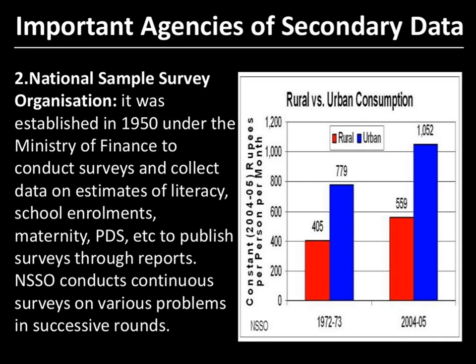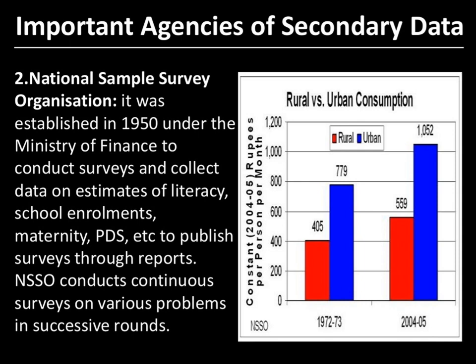The NSSO carries out the annual survey of industries, agriculture surveys, and socio-economic surveys. It also conducts surveys of rural and urban price levels, consumption patterns, per capita income, and the economic census. Whatever designs and research activities are going on, that data is kept with the NSSO.